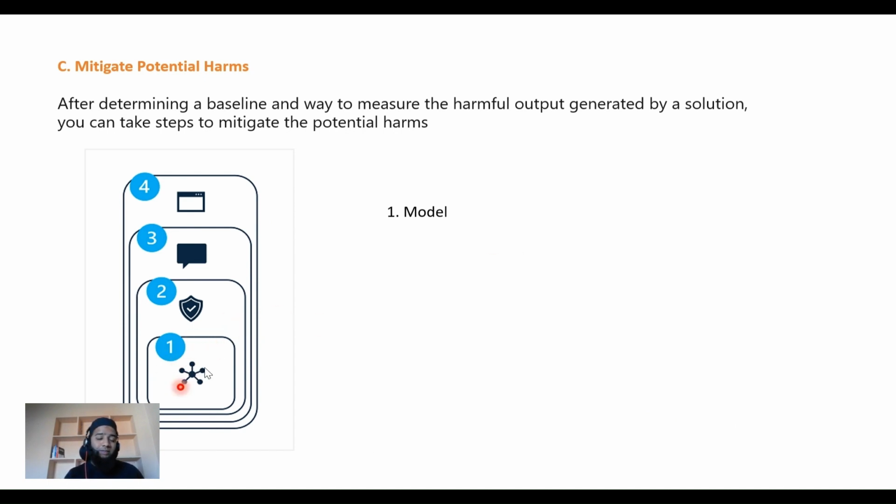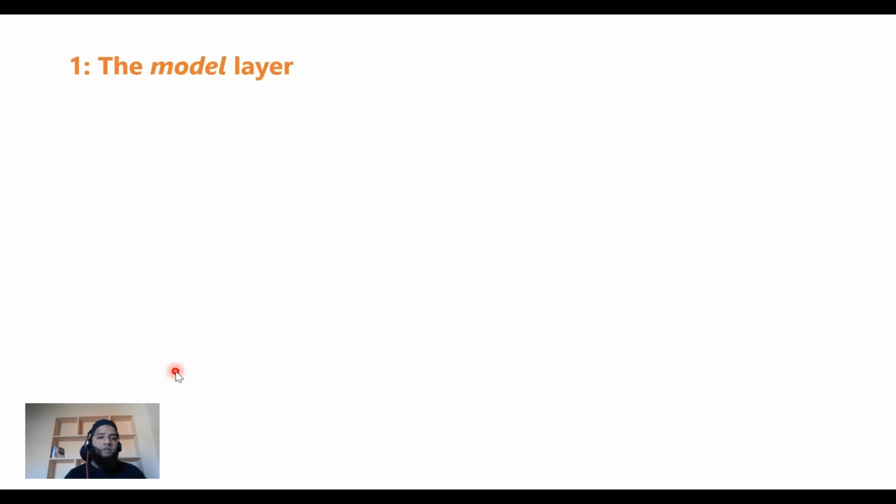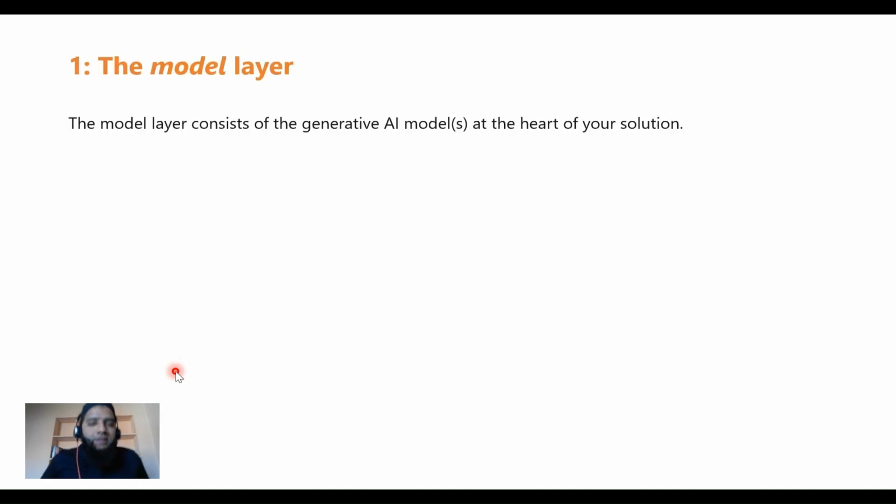You mitigate things at the model level. We'll see what it is. Second is safety system. Third is meta prompt and grounding, and fourth is user experience. All right. So the model layer consists of generative AI models at the heart of your solution.